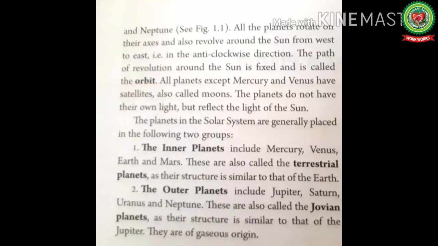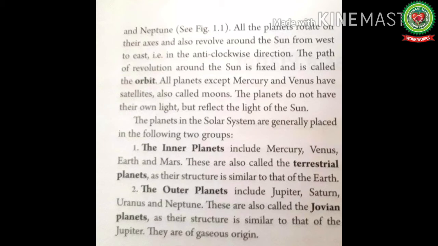All the planets rotate on their own axis, and this is known as rotation, and also revolve around the sun from west to east in the anti-clockwise direction. The path of the revolution around the sun is fixed and it is called orbit. Orbit can also be defined as the elliptical path on which the celestial bodies revolve around the sun.